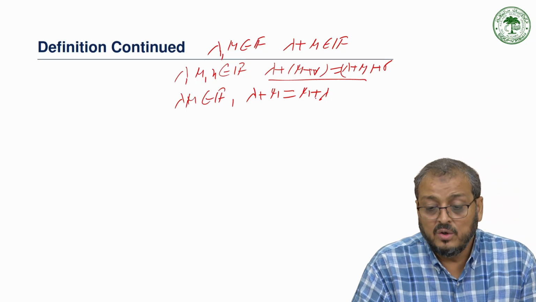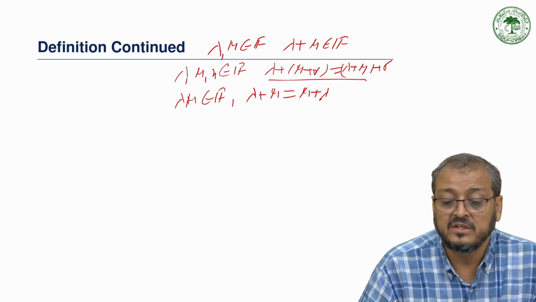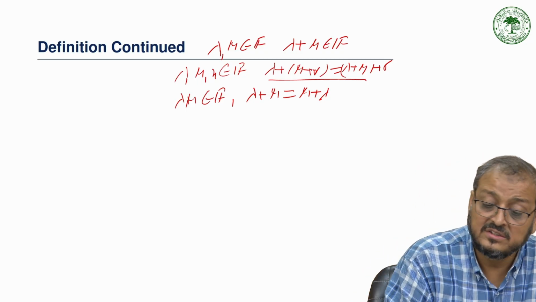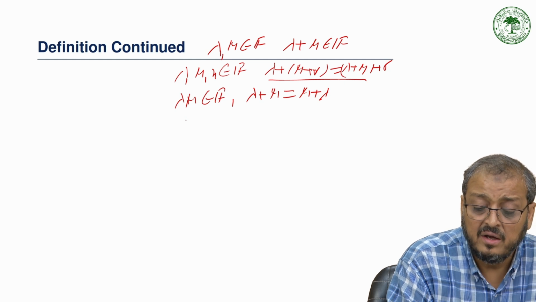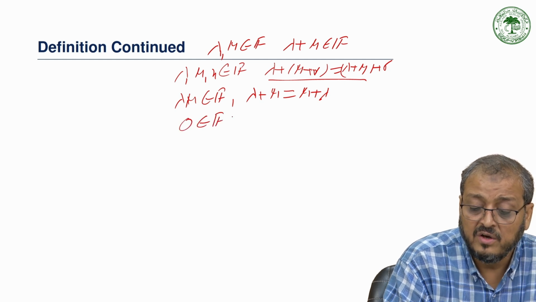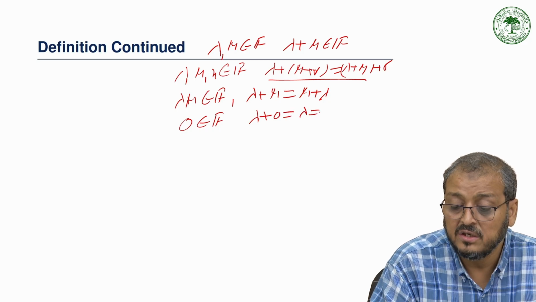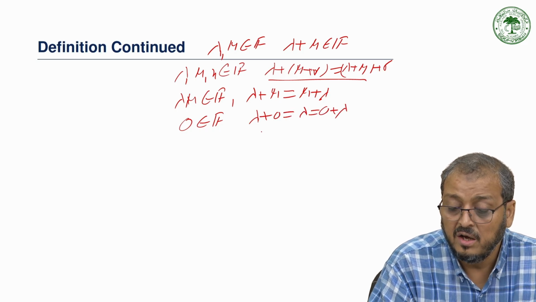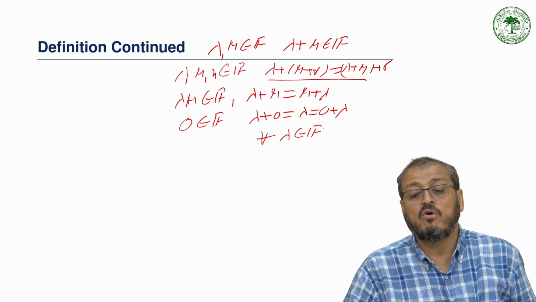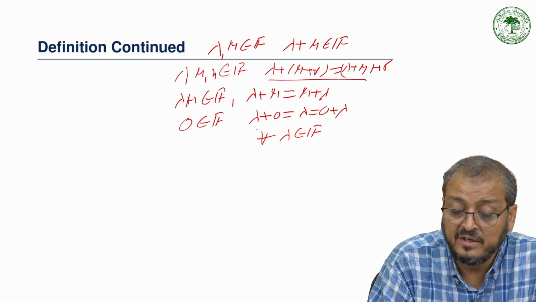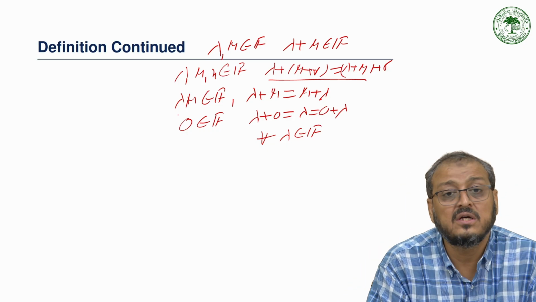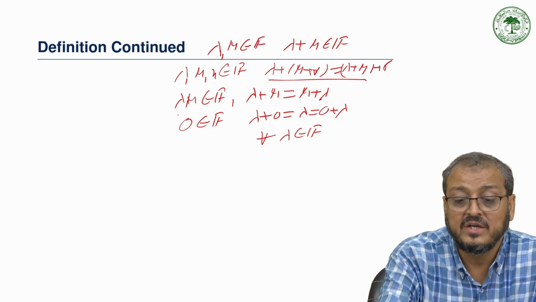And also there exists an element 0 belonging to F such that lambda plus 0 is equal to lambda, which is equal to 0 plus lambda, for all lambda in F. This is called the existence of identity, and this 0 is called the additive identity of that set.